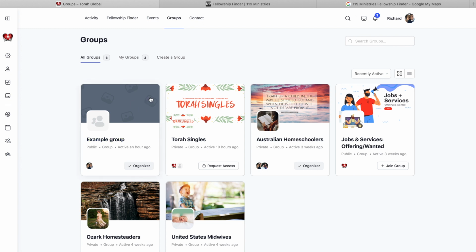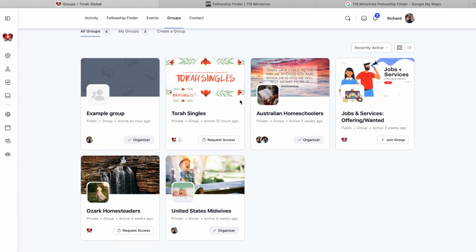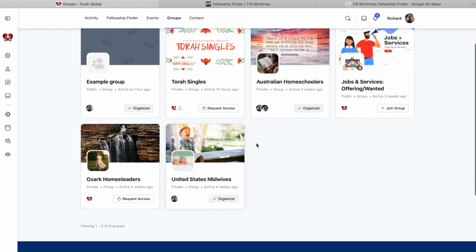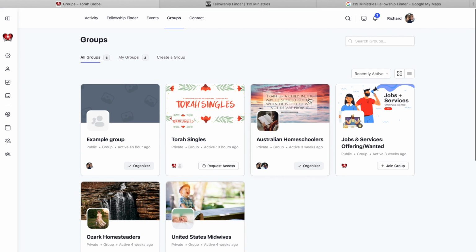Looks like I've created this example group, which is just a test. I'll go and delete that later, but here's a few groups. So we've got singles group, Australian homeschoolers, jobs and services, and then just a couple I made just in case people were interested, midwives in the US and homesteaders across the Ozarks.